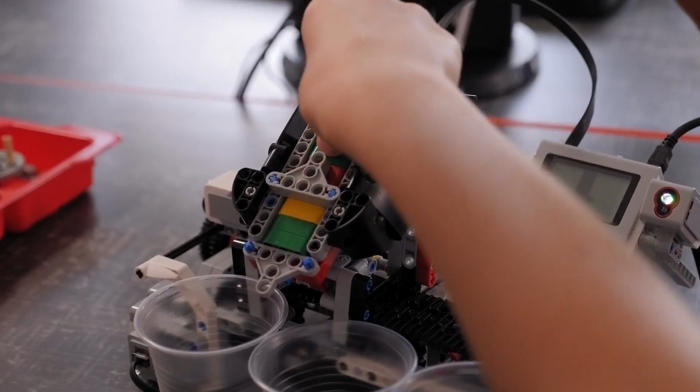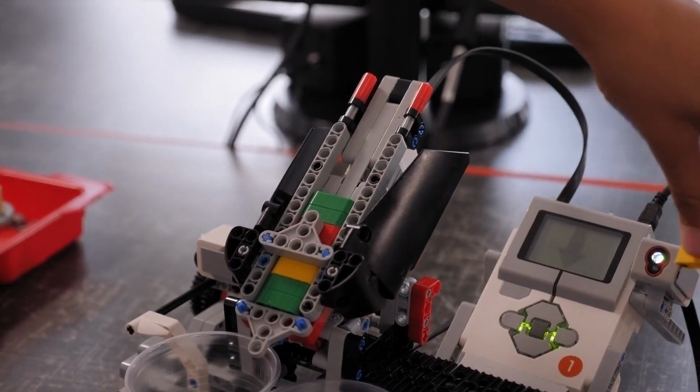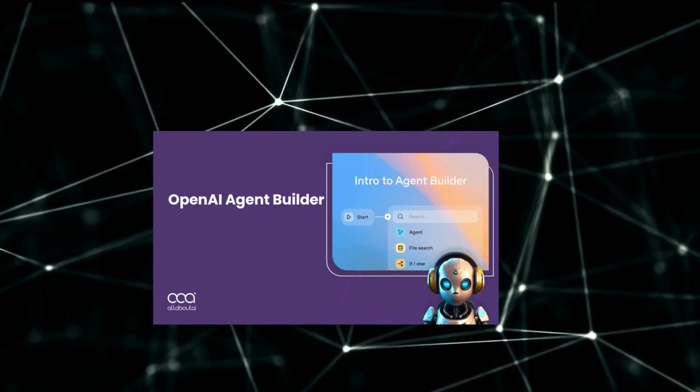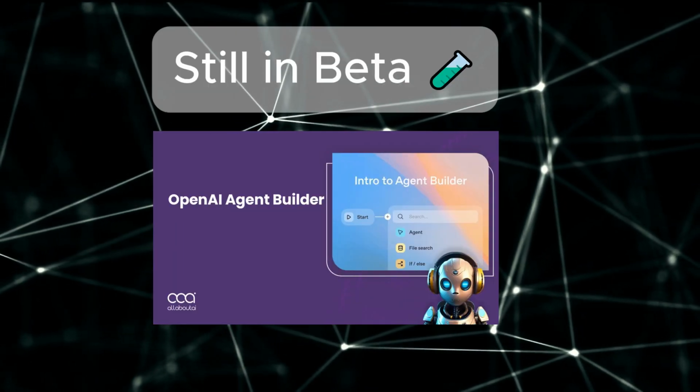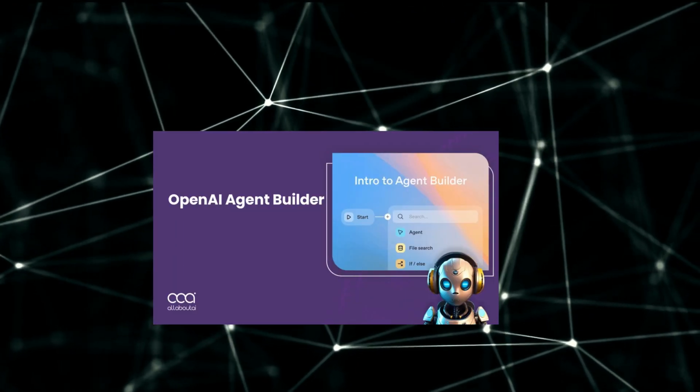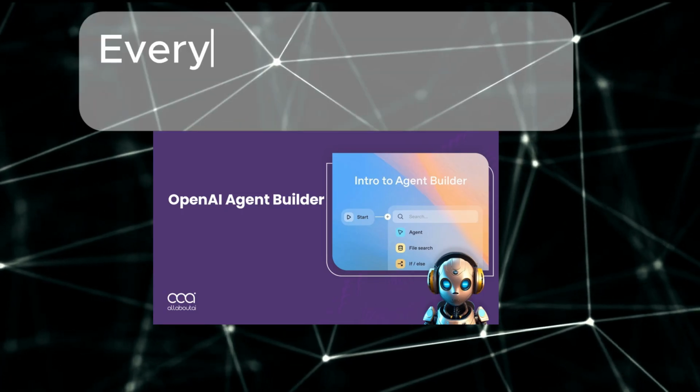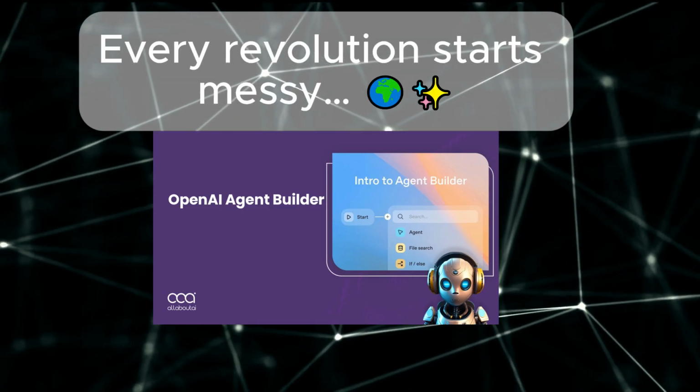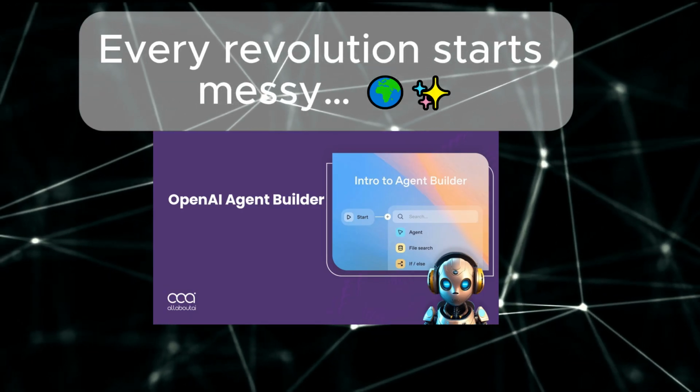Now, before you think robots are replacing us next week, hold up. Agent Builder's still in beta. It's early. It might break. It might forget what you told it 5 minutes ago. But this is how revolutions start. A little messy, a lot exciting.